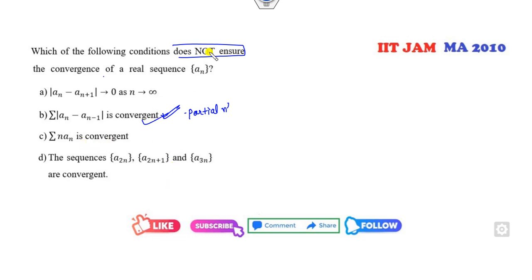So this is the correct statement, but we need the one that is not correct. If the series is convergent, it means the limit as n approaches infinity of an will be 0. Now clearly, if it is infinity, then this is infinity into something. When will it be 0? Only when this is convergent, that means this value should be 0. So he said does not, so this is also a correct statement.